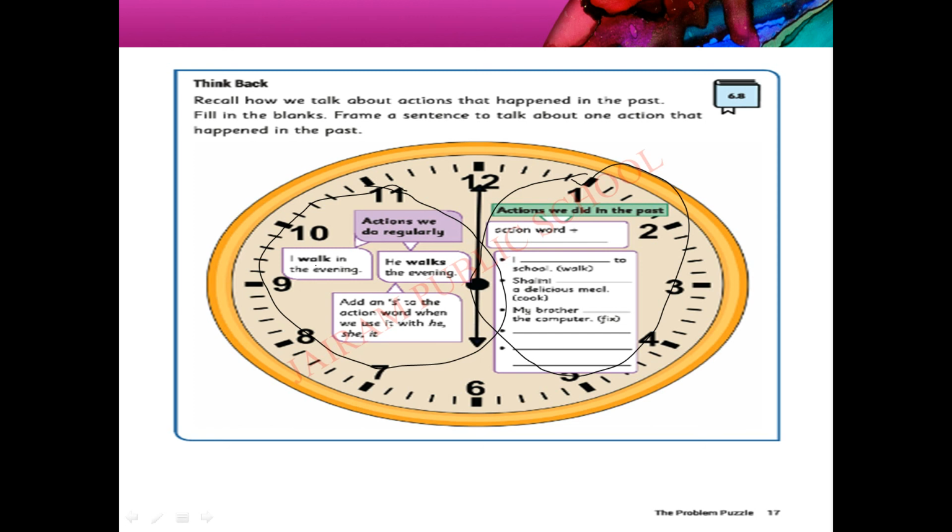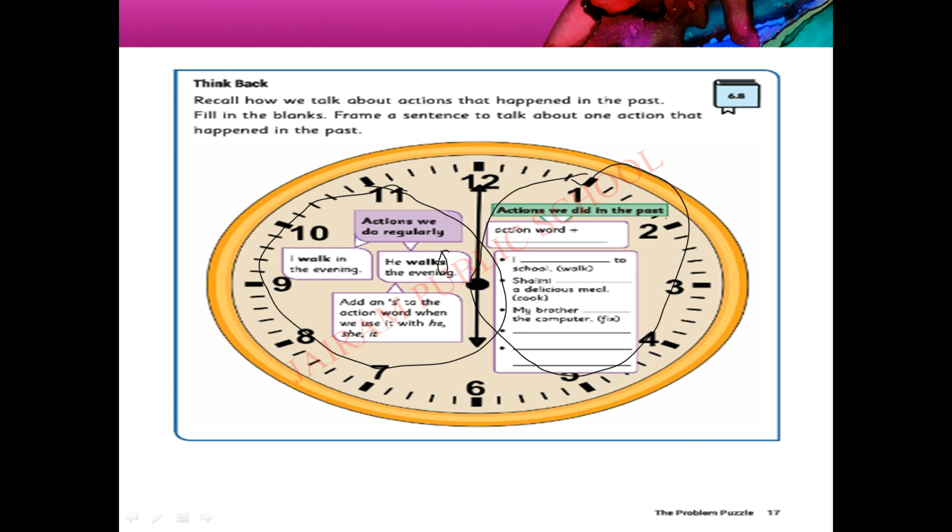Kindly remember children, whenever we do an action regularly, when we use that action word with I, you, we, they, we have to write the action word as it is. Walk, play, cook, like that. If we use that action word with he, she, it or any naming word, we have to add s with the action word. If it is a routine action, at your left side it is the routine action, kindly use s. Okay, s to the routine action. Add s to the action word when we use it with he, she and it.